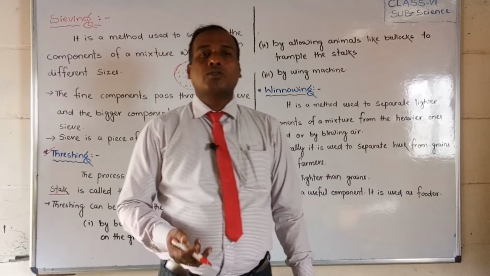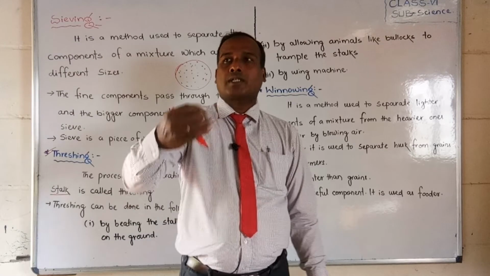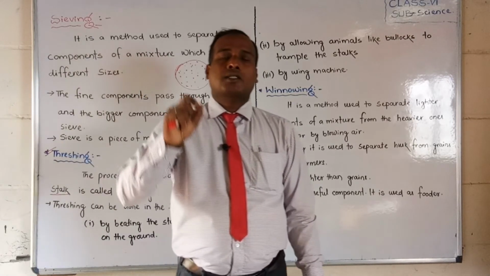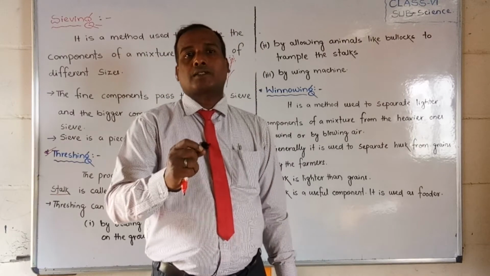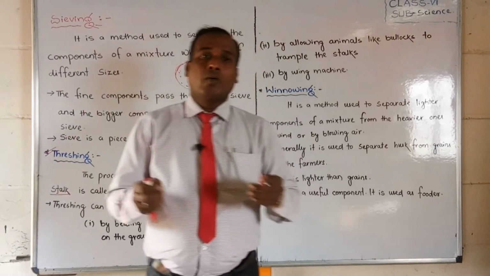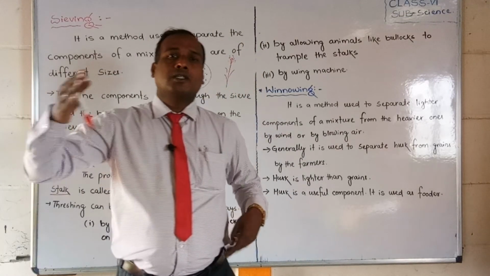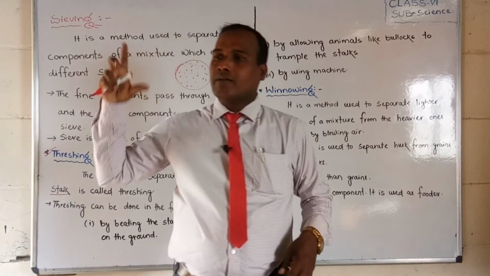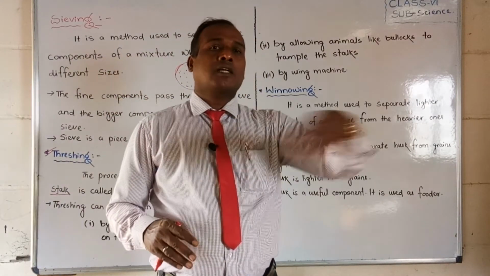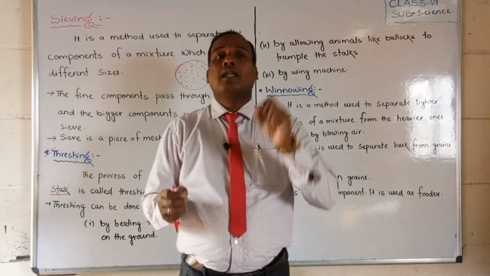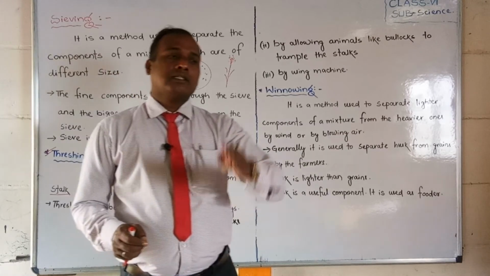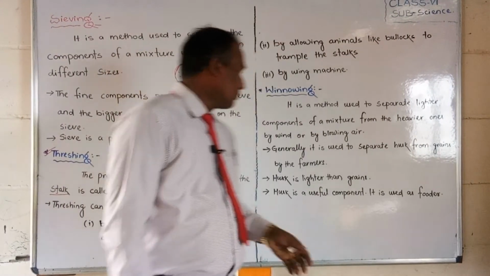Actually, who is doing this? Farmers do it. After farmers collect the grains, the husk remains as the outer covering on them. Husk is one of the lighter particles, okay, covering the grains. So how can it be separated? Whenever you keep it at a height outside, or use a fan and blow the wind, the husk can go away because husk is much lighter than the grains. Okay, the grains will fall down and the husk will be detached from the mixture.